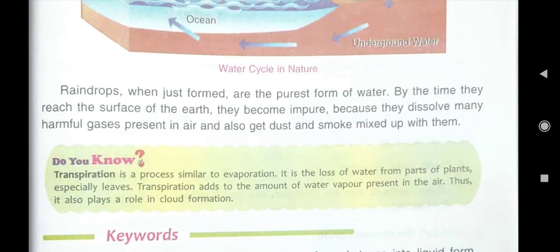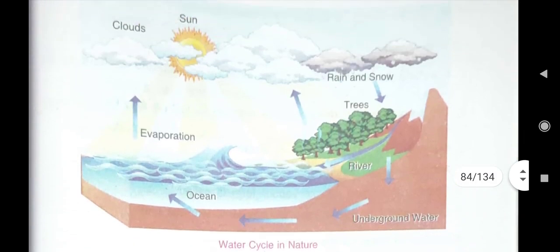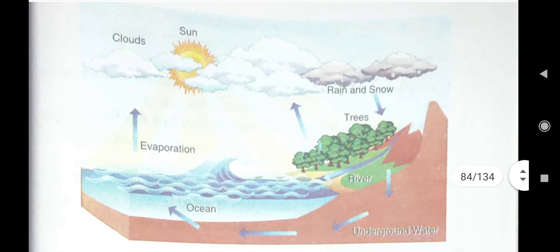So that's all for today, children. We have completed this lesson. In my next class, I will give you the answers of keywords and ABC. And your today's homework is you have to draw this water cycle.